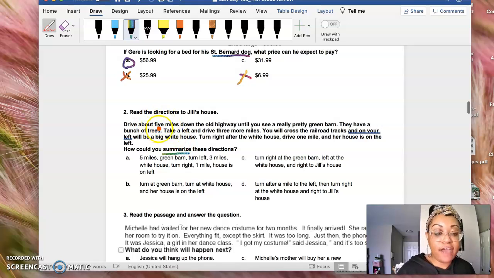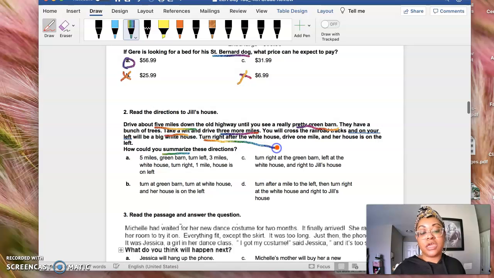Drive about 5 miles down the old highway until you see a really pretty green barn. They have a bunch of trees. So the green barn is definitely a clue. Take a left and drive 3 more miles. You will cross the railroad tracks, and on your left will be a big white house. Then turn right after the white house. Drive 1 mile, and her house is on the left.